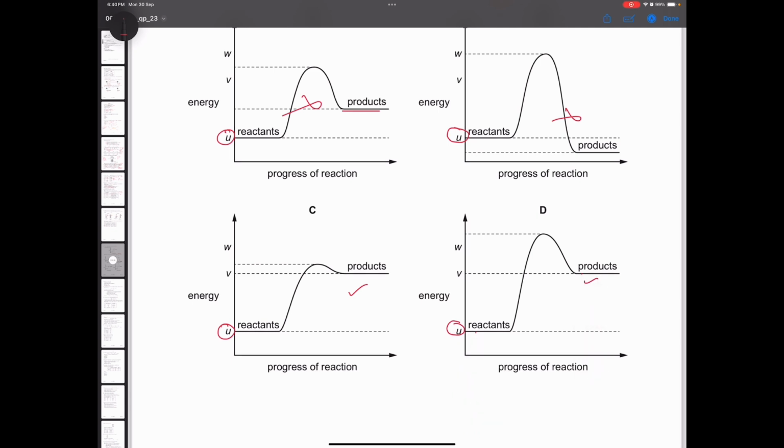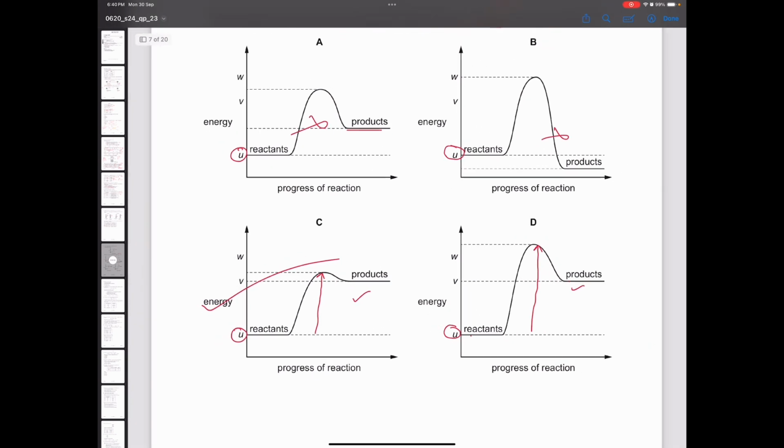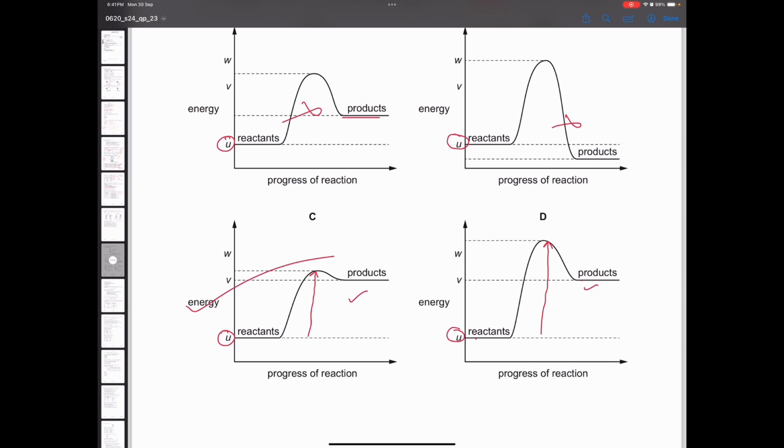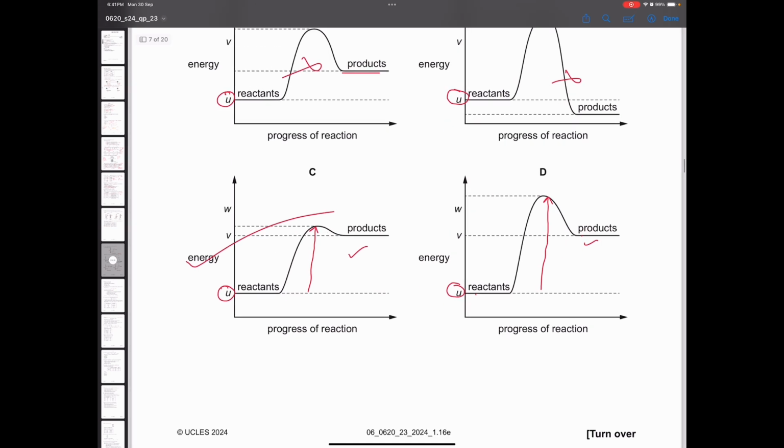Now you have to check which one needed more activation energy. Here you can simply see this activation energy, and here you can see it is this much. So option C is the correct one. It has the lowest activation energy, and you have to make sure that the products stay on the same level and the reactants stay on the same level. It's only that the activation energy will decrease. That is why we went with option C.